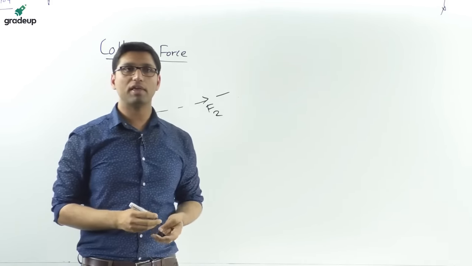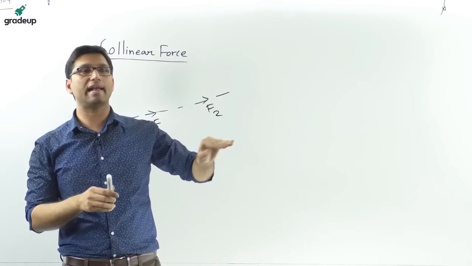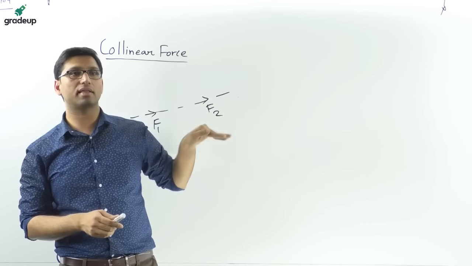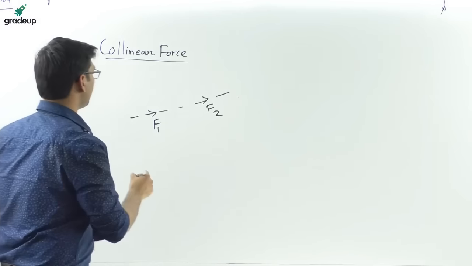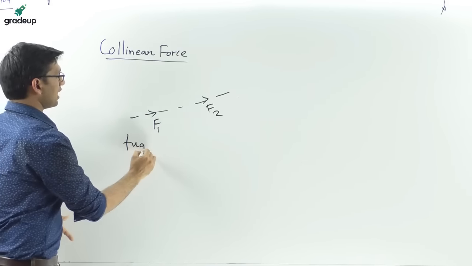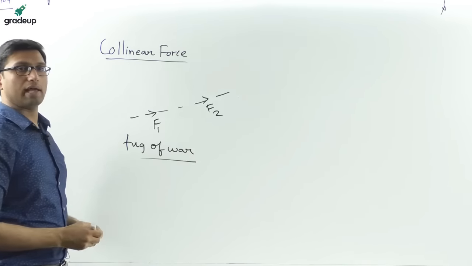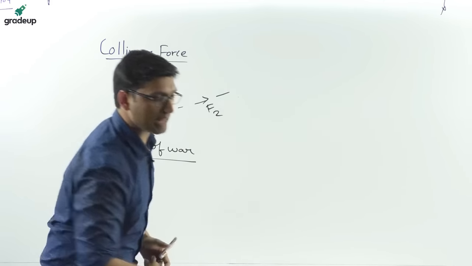Or suppose that a train is standing on a platform. All the forces in the train are acting along a straight line. So an example of collinear force is tug of war, where forces are acting in the same line.